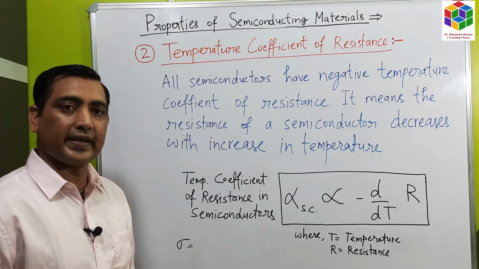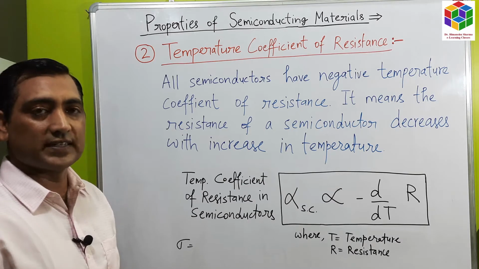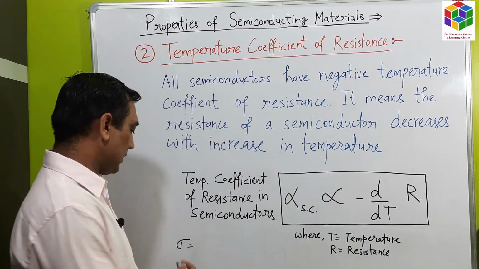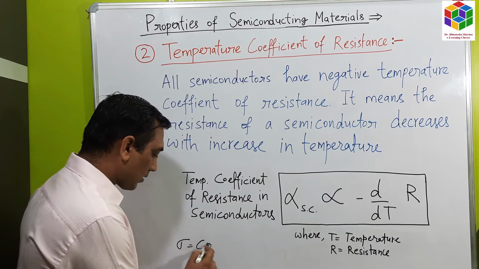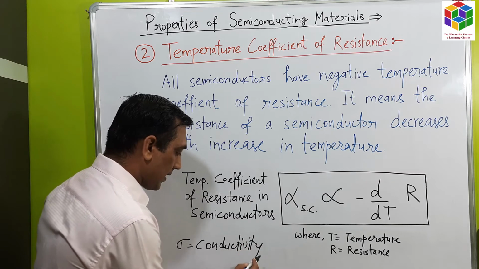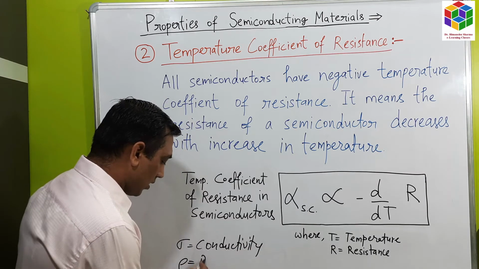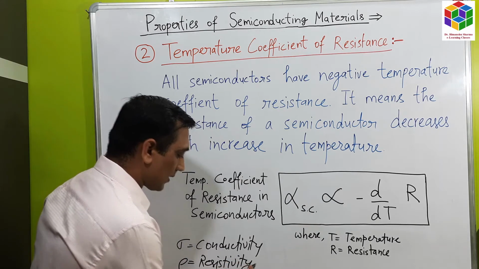When the conductivity of the semiconductor increases, then the resistivity of the semiconductor has to decrease, because sigma is called conductivity, and rho is called resistivity of the semiconductor.